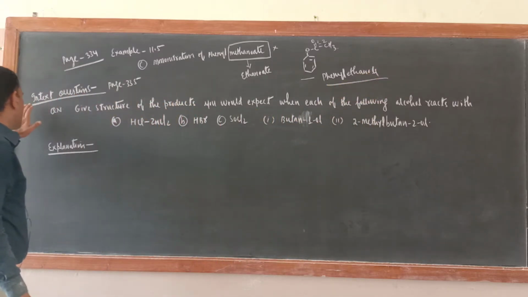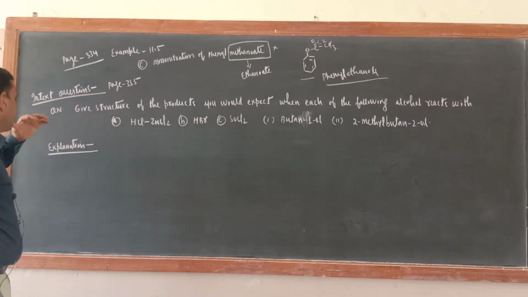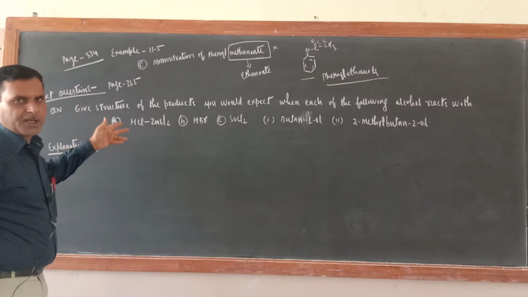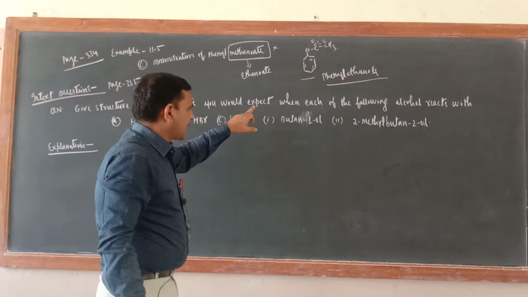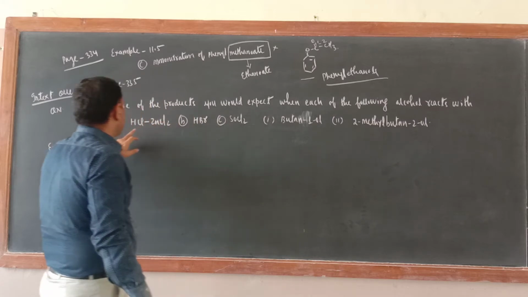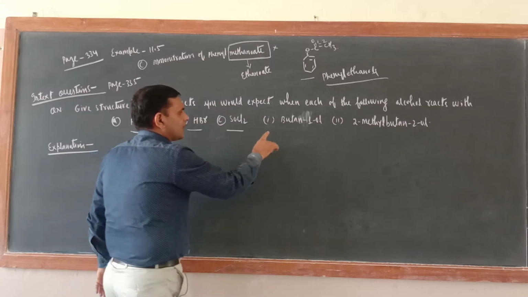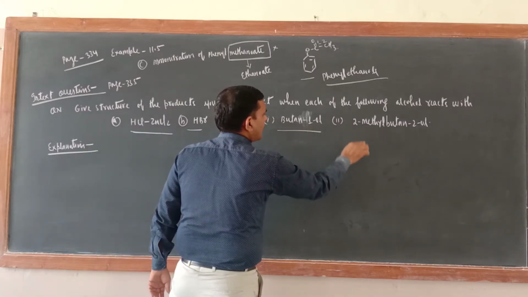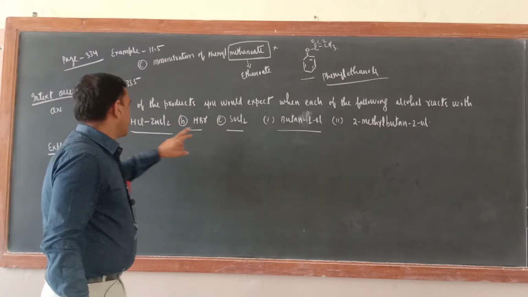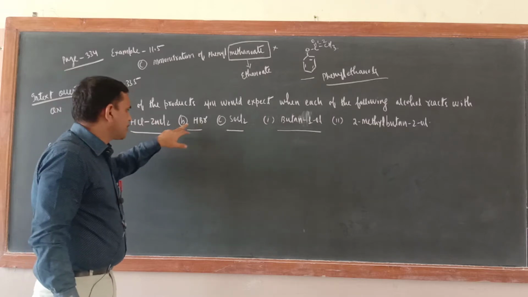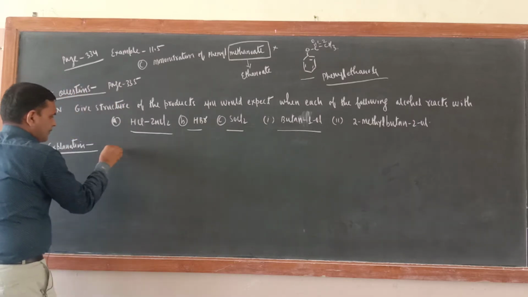Now let us move to another in-text question, page number 335 of the NCERT book. These examples are important, anything can be asked. The question is: give the structure of the products you would expect when each of the following alcohols, butan-1-ol and 2-methylbutan-2-ol, reacts with HCl-ZnCl2, HBr and SOCl2. First one is butan-1-ol.